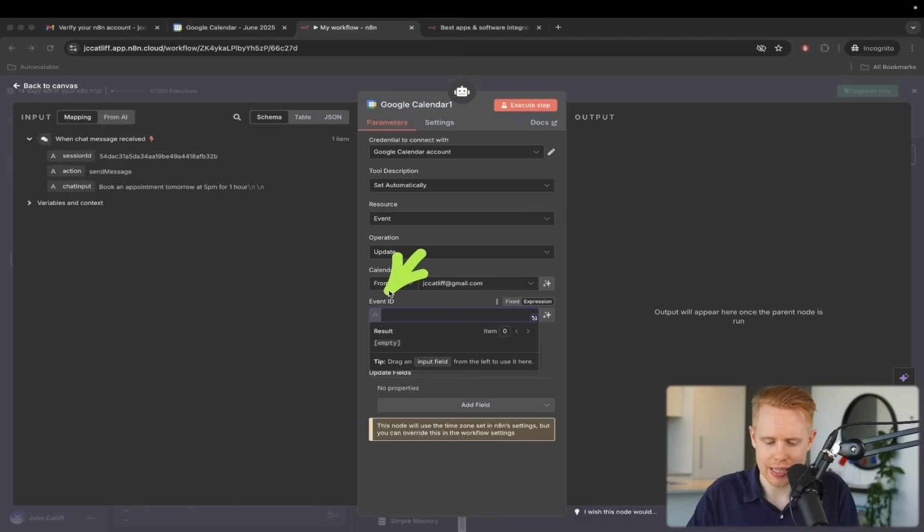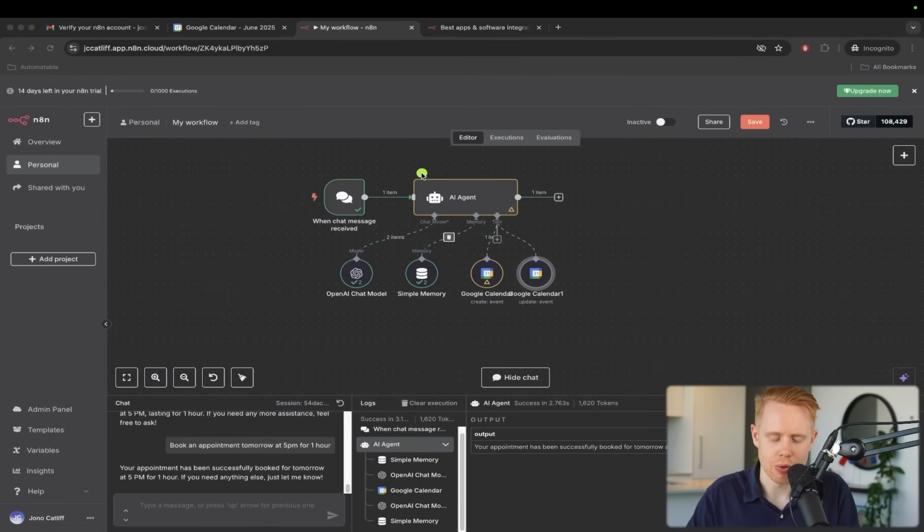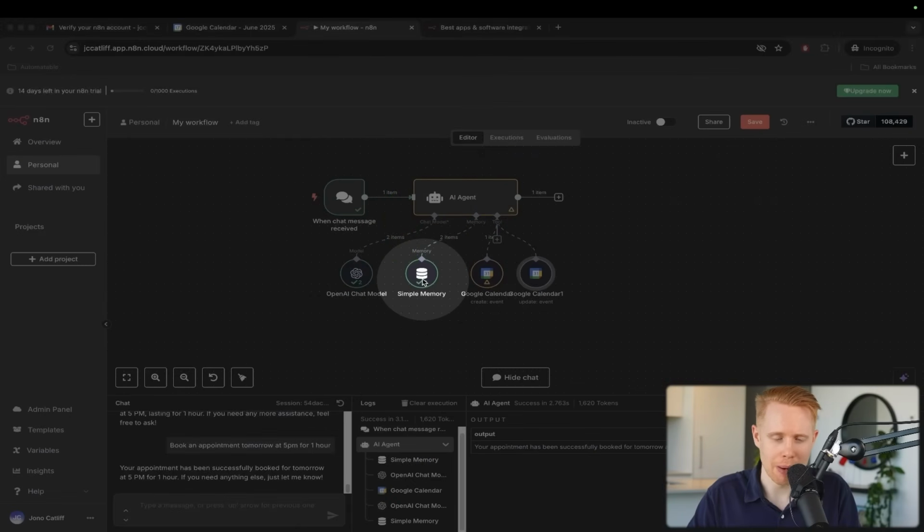So in order for us to get this event ID, what we need to do is hit let the model again define this parameter. And what's going on here is that we're going to do one of two things. We can either depend on the memory of the AI agent to pull in the past ID, because when we create this, it's going to remember that, and then it's going to be able to update it based on the memory of the past execution where we actually created this.